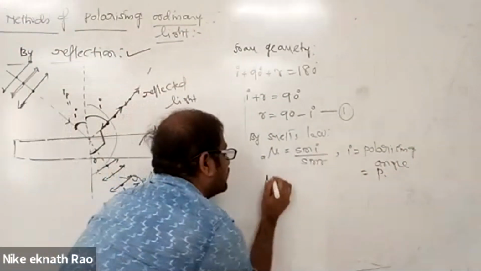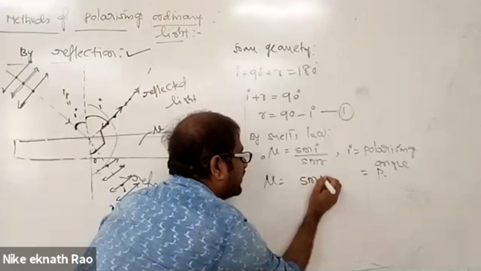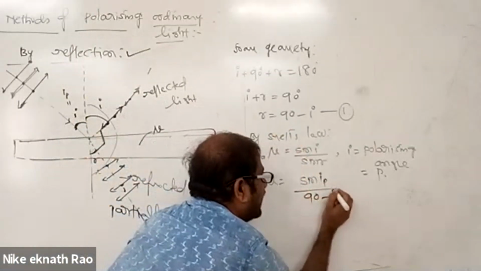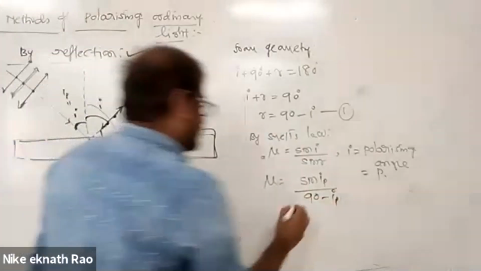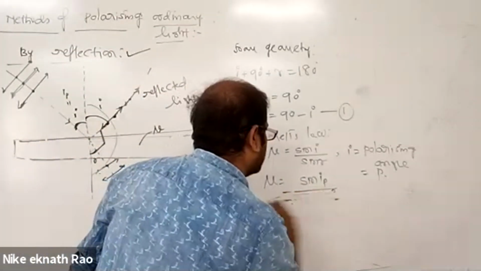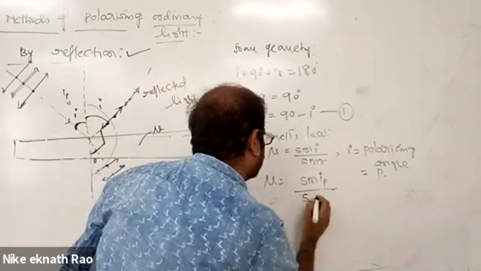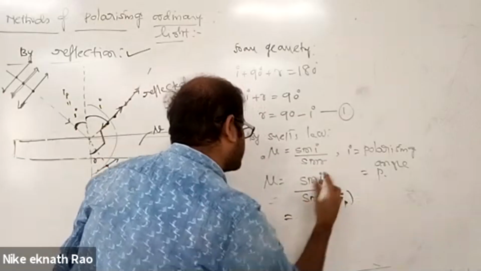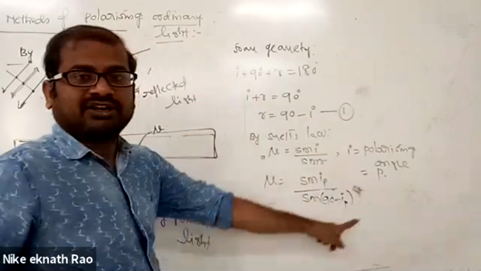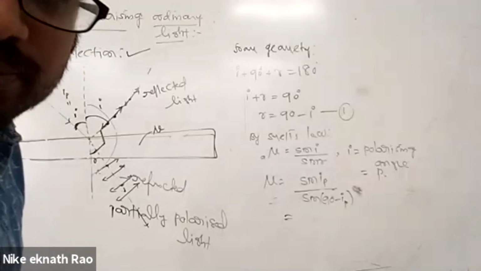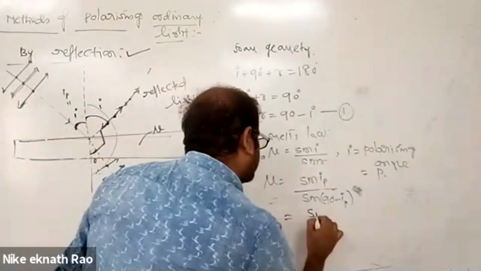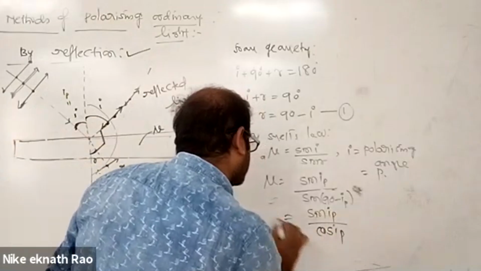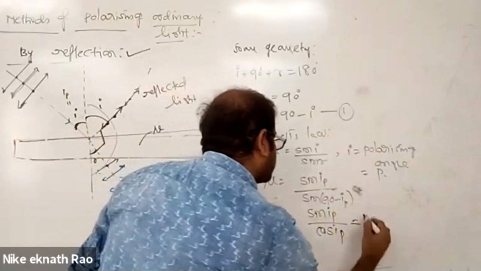Therefore mu is equal to sin I p divided by sin R, and R is 90 minus I p. So mu is equal to sin I p divided by sin of 90 minus I p. Sin of 90 minus theta is cos theta, so this is sin I p divided by cos I p. Sin I by cos I is tan, so mu is equal to tan I p.